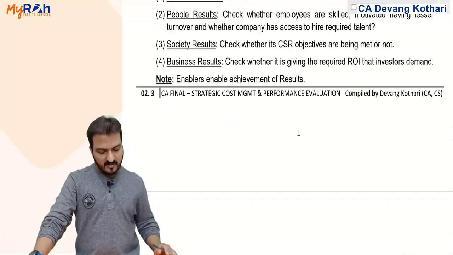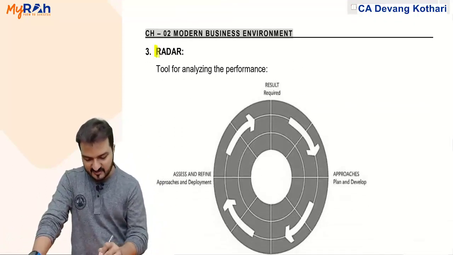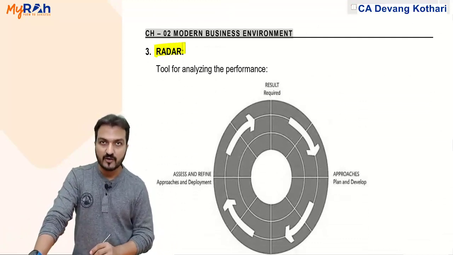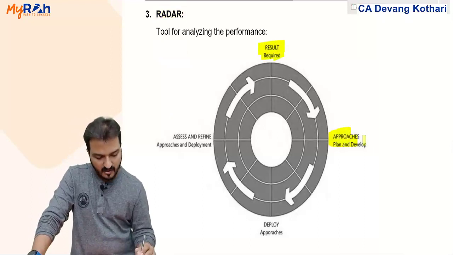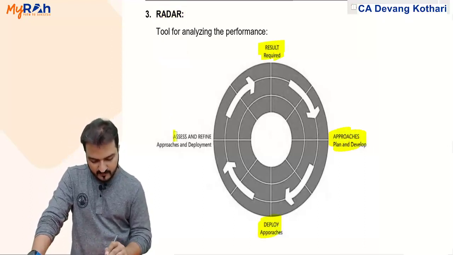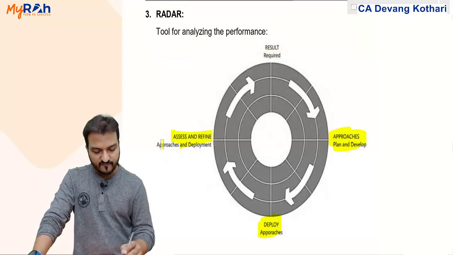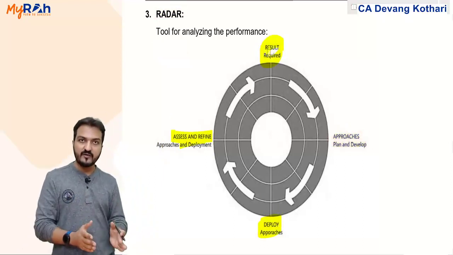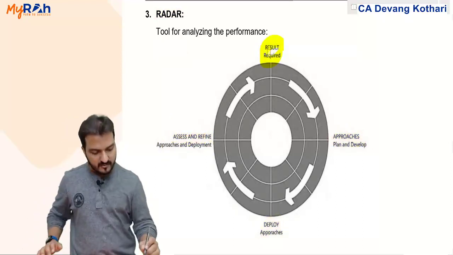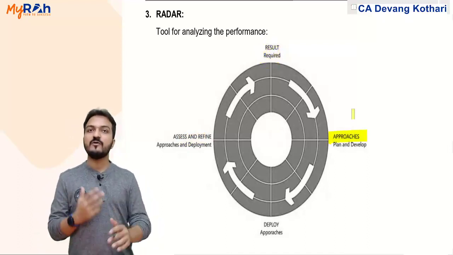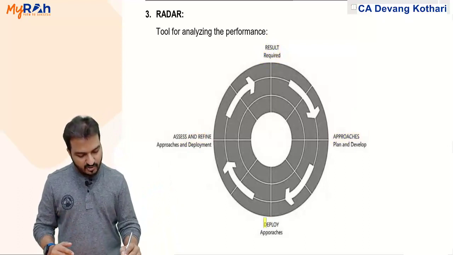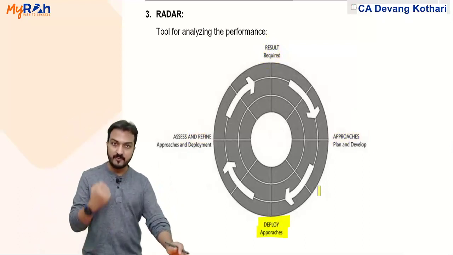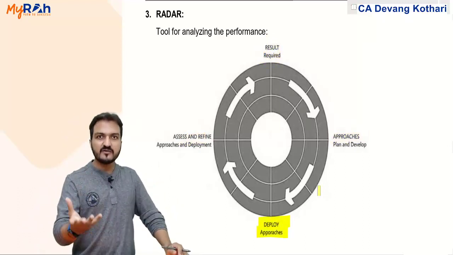Done. And the third component under the business excellence model is called RADAR, which is an acronym for Result, Approaches, Deploy, Assess and Refine. So first you identify what result is required. According to the result required, you decide the approaches, how you will approach. You plan and develop the approaches, then you deploy the approaches. Whatever plans you made, you implement the plan.